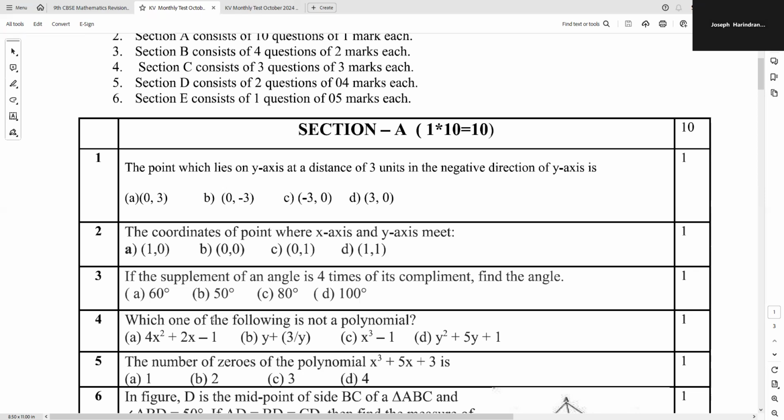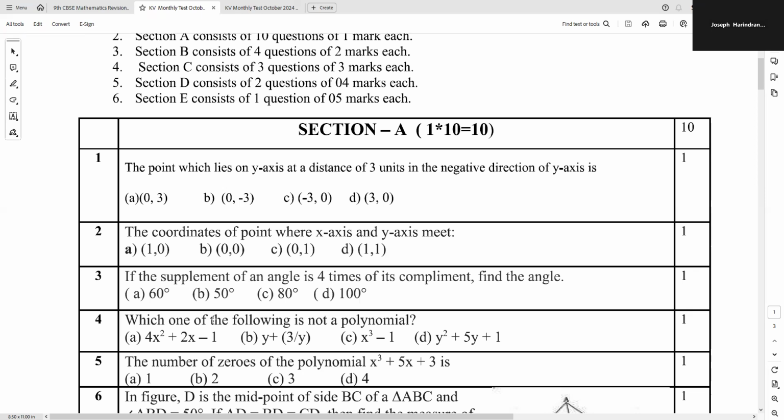Note the word complement means the sum of the two angles will be equal to 90 degrees. So the complement of x will be 90 minus x.